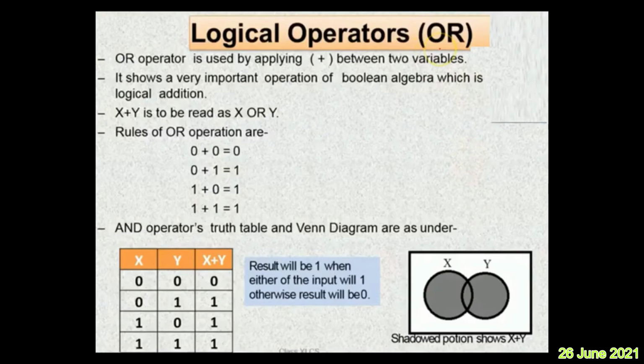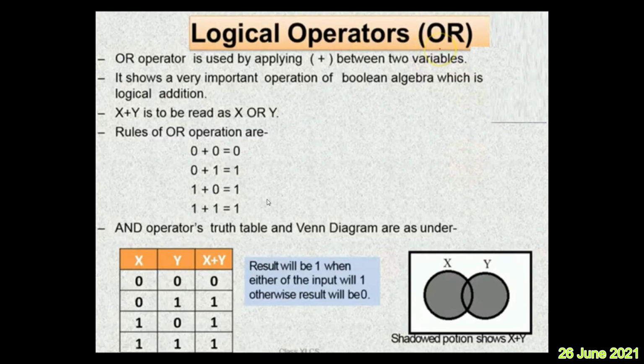Now similarly, logical OR operation, it is used by the symbol plus between two variables. It is not your arithmetic plus, it is OR. It shows a very important operation of Boolean algebra, which is called as logical addition. Normal addition is only plus, but in case of your logical operators, plus means logical addition. So x plus y is to be read as x or y. The plus represent x or y. The rules of OR operations, what it says now? 0 or 0 is 0, 0 or 1 is 1, 1 or 0 is 1, 1 or 1 is 1.